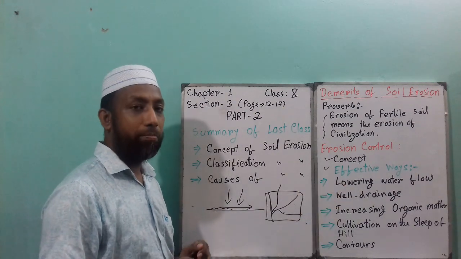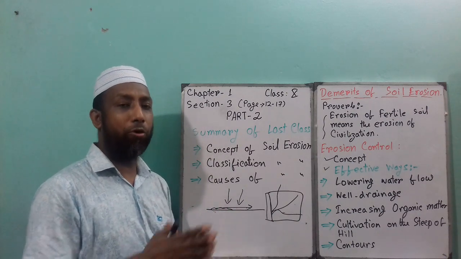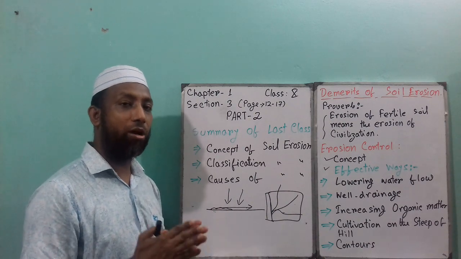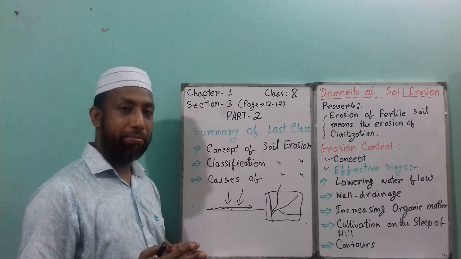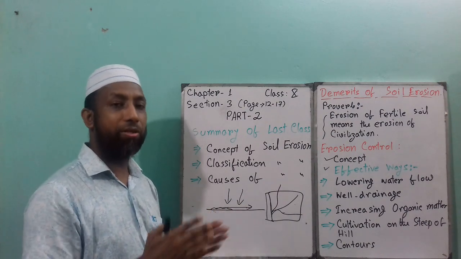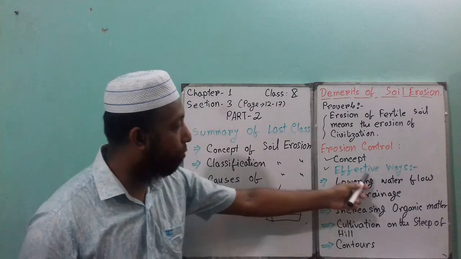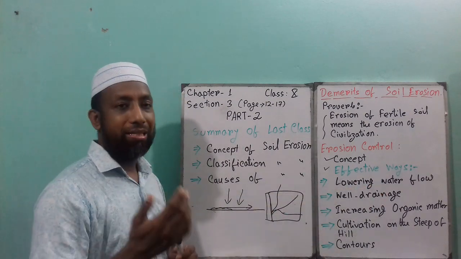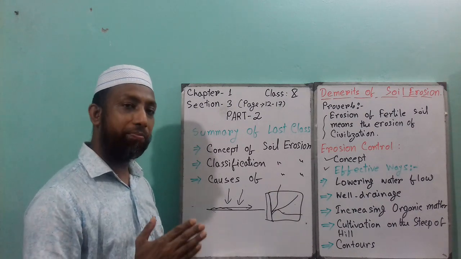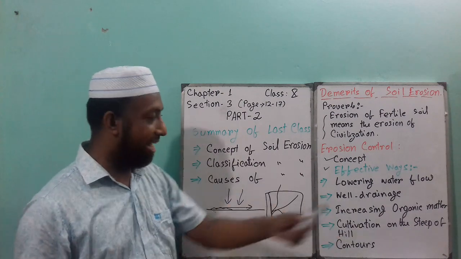Even when a flood occurred, you see some people block the flooded water by making a river dam or roadside dam, or sometimes they put some sand or soil in that place. So that is called lowering water flow. So this is the first way we can control the erosion. Next point is well drainage.